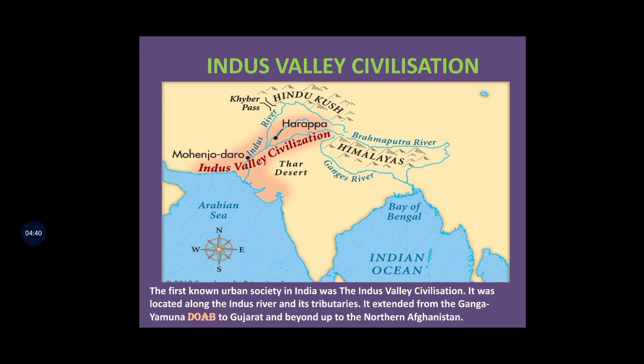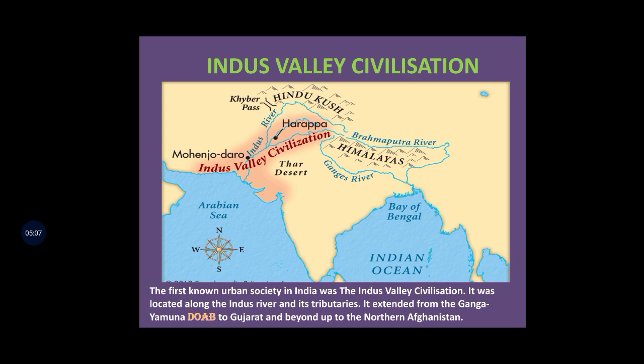It was located along the Indus River and its tributaries, and it extended from the Ganga-Yamuna Doab to Gujarat and beyond up to northern Afghanistan. Students, you know the meaning of Doab? It means the land between two rivers.